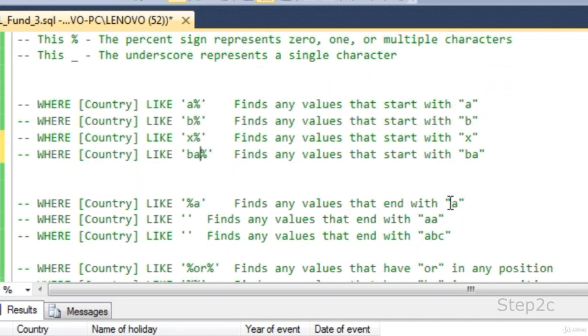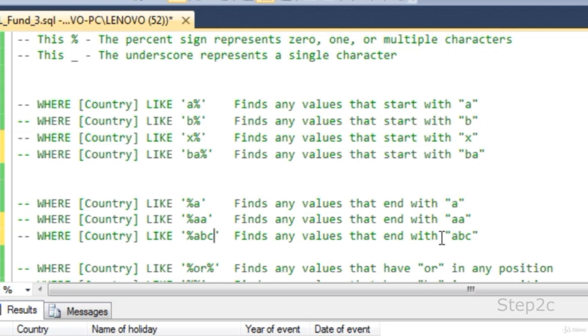Similarly, you could specify at the end. Say you want to retrieve data that end in A: you specify percentage, then A. If you are looking for data that end with double A, you specify percentage, then double A, meaning any characters at the beginning but the end of the data should be double A. And if you are looking for some country value that ends with ABC, you should specify percentage ABC.